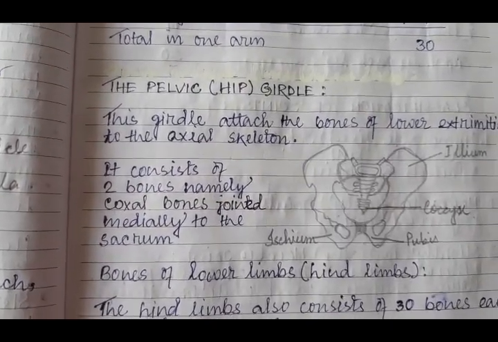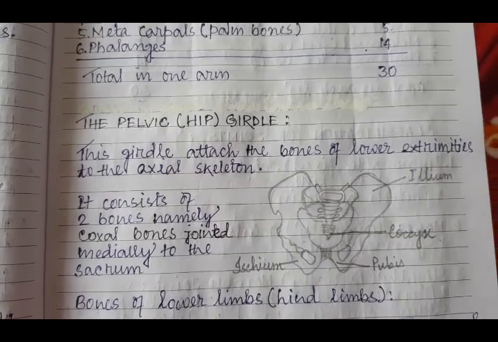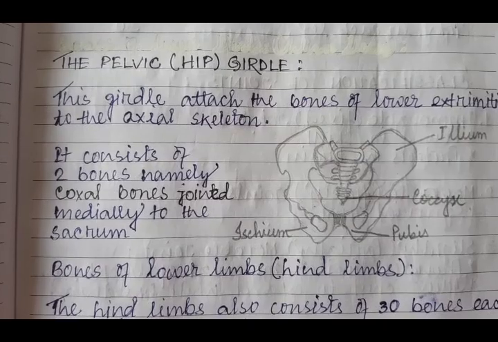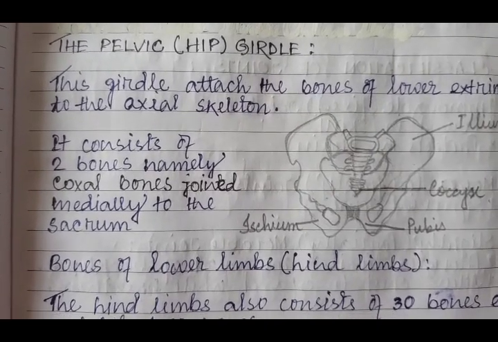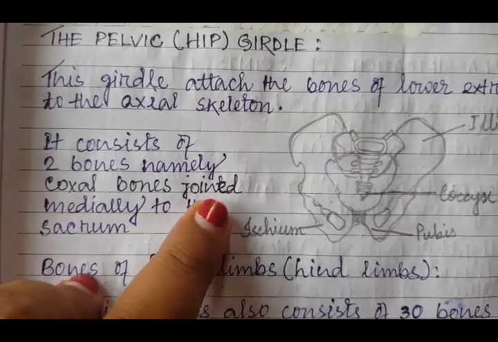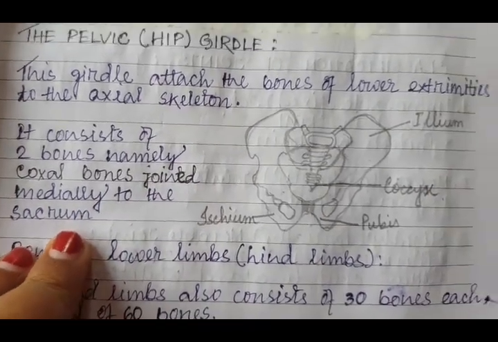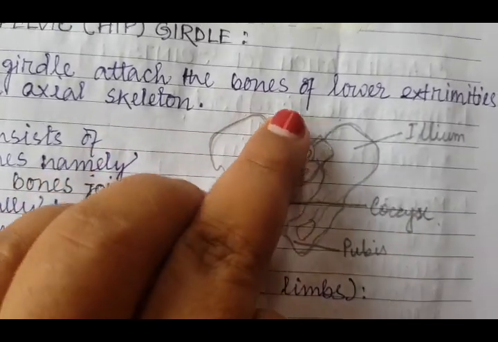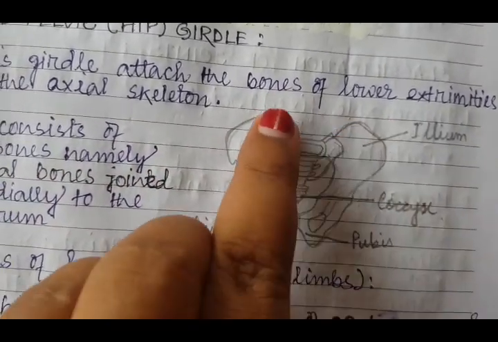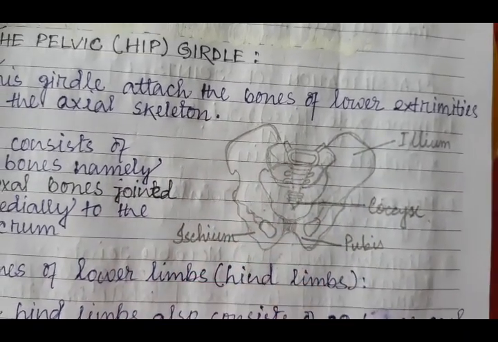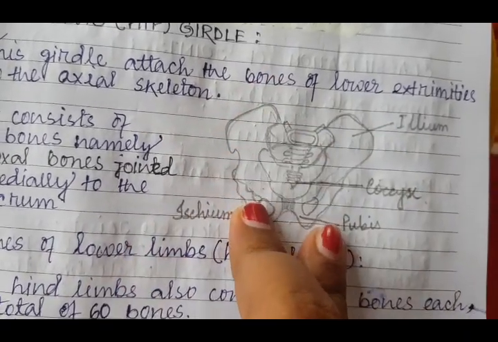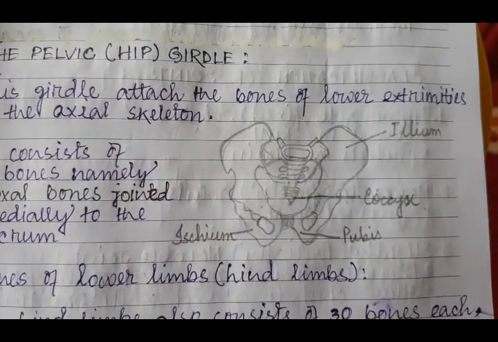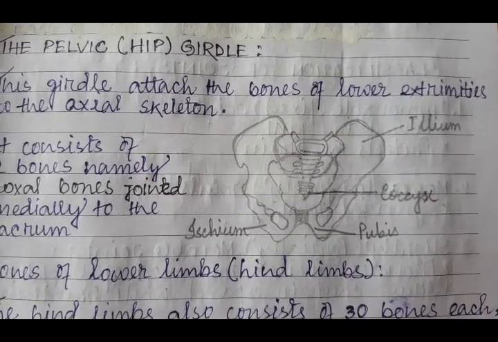Then let's go to the pelvic or the hip girdle. This girdle also attaches the bones of lower extremities to the axial skeleton. It consists of 2 bones, namely the coxal bones which are joined medially to the sacrum. Here we can see this is the coccyx portion. So the upper portion is the sacral region. So both these 2 bones are attached with the sacrum region, and these 2 bones are known as the coxal bones, which can be further divided into 3 regions: the ilium, ischium and the pubis.